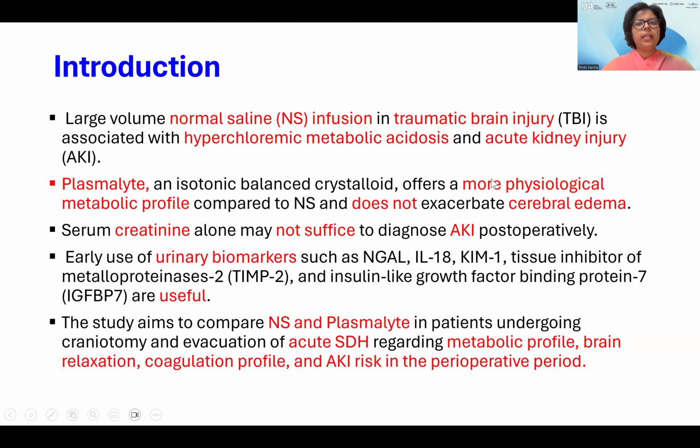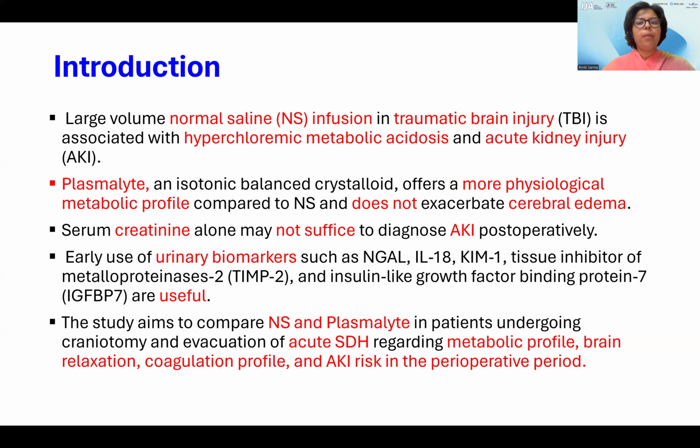Large volume normal saline infusion in traumatic brain injury patients is associated with hyperchloremic metabolic acidosis and acute kidney injury. Plasmalyte is an isotonic balanced crystalloid, offers a more physiological metabolic profile compared to normal saline and does not exacerbate cerebral edema. Serum creatinine alone may not suffice to diagnose acute kidney injury postoperatively.